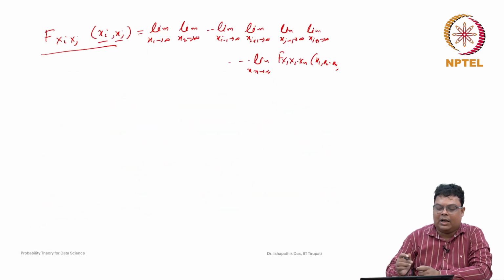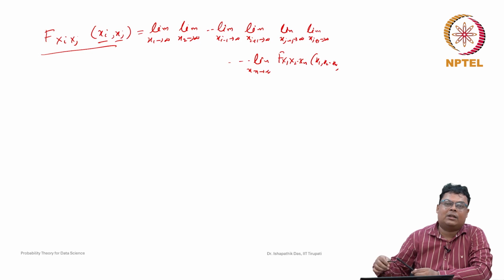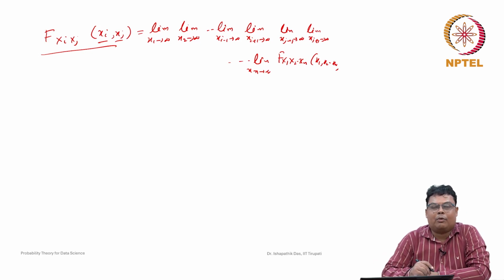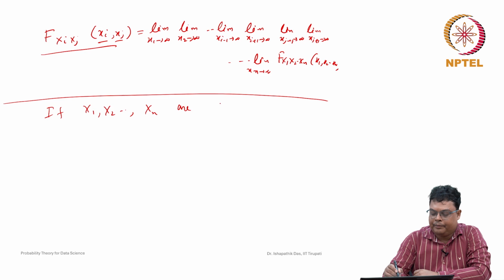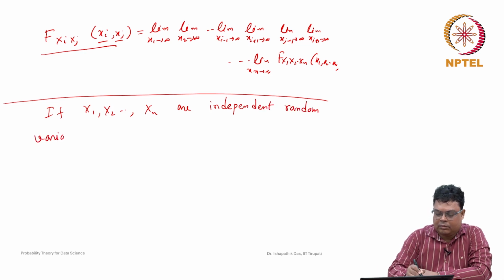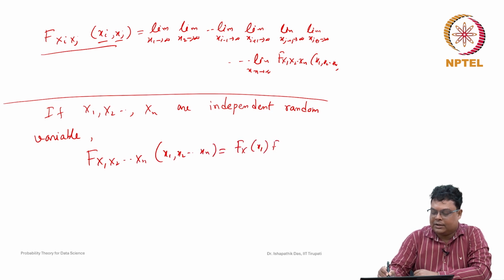Like the bivariate case, if you can write the joint cumulative distribution function as a product of their marginal distribution functions, then they are independent random variables. So if x1, x2, ..., xn are independent random variables, then the joint cumulative distribution function of x1, x2, ..., xn can be written as the product of their marginals, f of x1 of x1, f of x2 of x2, up to f of xn of xn.